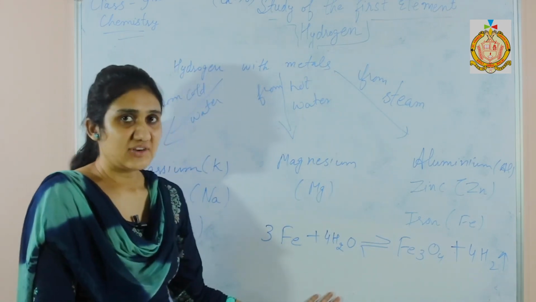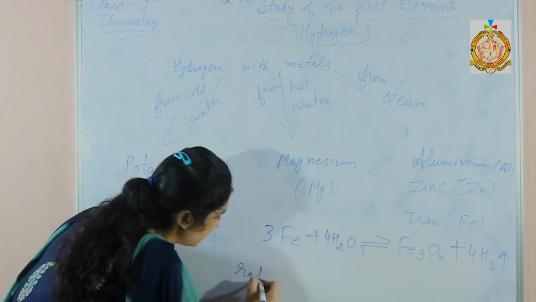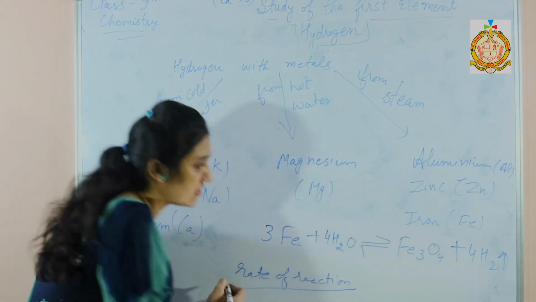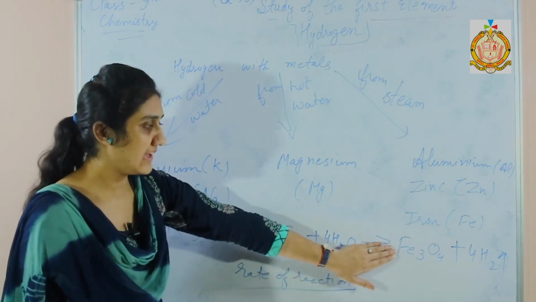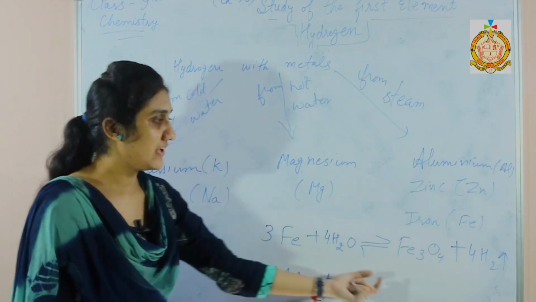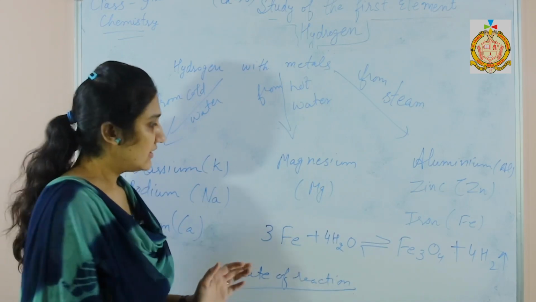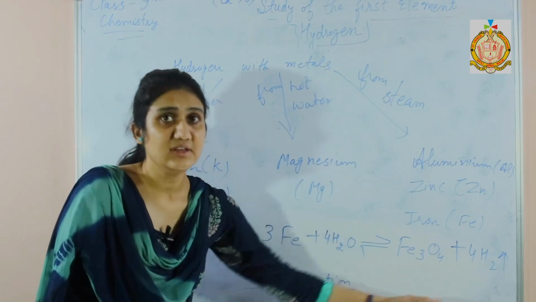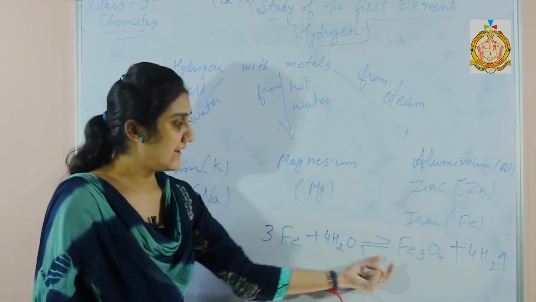In a reversible reaction, the rate of reaction means the speed at which the reaction occurs. When the concentration of reactants is more, the rate of forward reaction is more. But when a stage is reached where the concentration of products is equal to the concentration of reactants, the reaction does not move in a single direction.